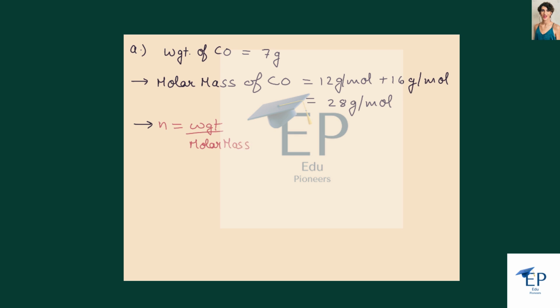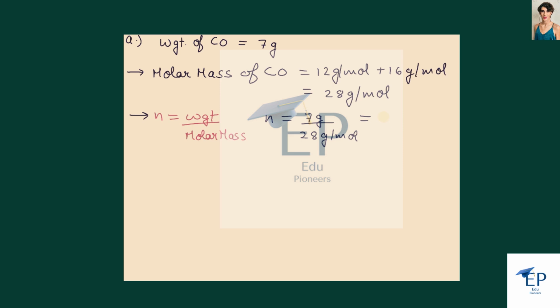So N is equal to the weight, which is 7 gram, divided by 28 gram per mole. By calculating it, it is equal to 0.25 moles.